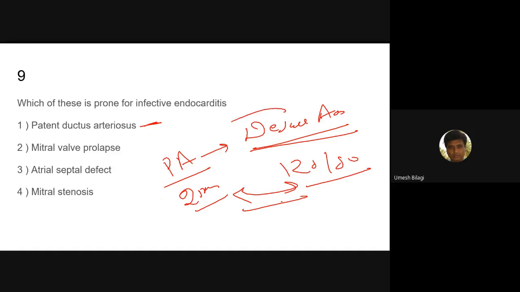So the blood from the descending aorta will flow into the pulmonary artery with the gradient. It can hit the pulmonary arteries. They can hit here. The communication is there, na? From the descending aorta, the jet can hit here and can cause damage here. It is also prone for endocarditis. It is an infection. There can be a nidus here. But is it endocarditis?